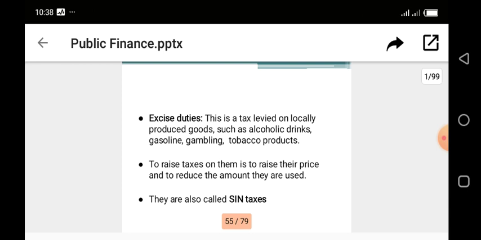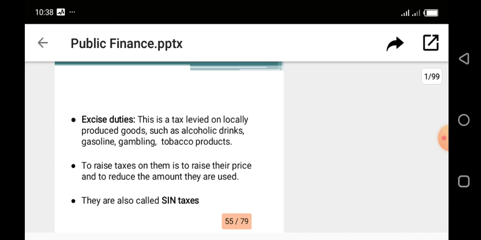And you see people still buying this product even when the price is high. Why? Because the elasticity of the commodity in question is inelastic, and in some cases perfectly inelastic. And that is why it is called sin tax. Sin tax.